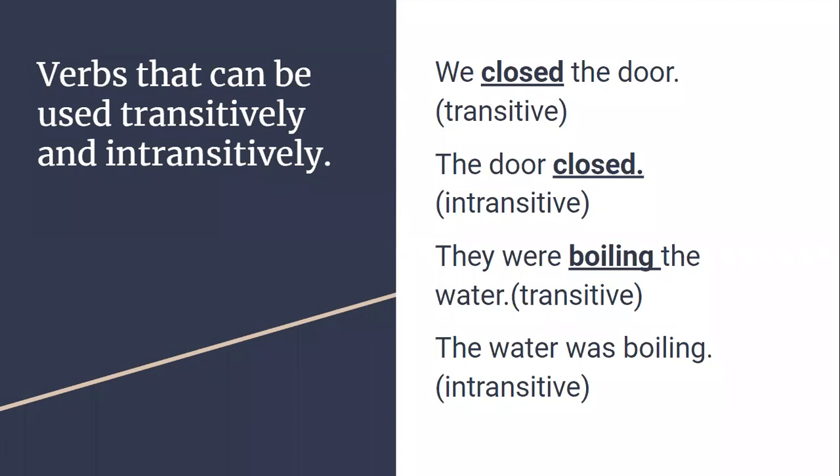So the position of the verb determines it. You can't say all these verbs are transitive and all these verbs are intransitive. For that only I made this slide. A verb can be used transitively as well as intransitively. The position of the verb will determine whether it is a transitive verb or an intransitive verb. If it is followed by an object, we call it transitive. If it doesn't have an object but gives the same meaning, then we call it an intransitive verb.